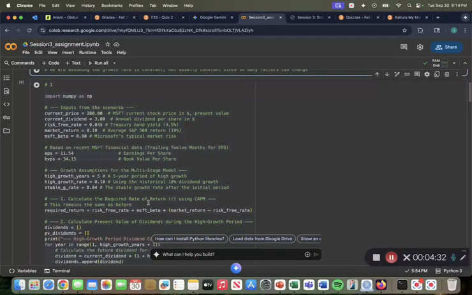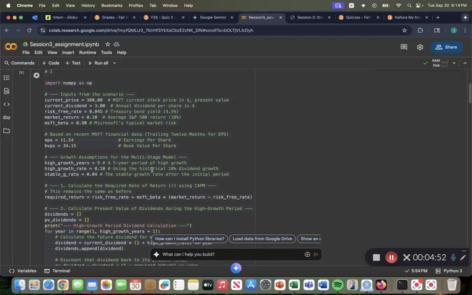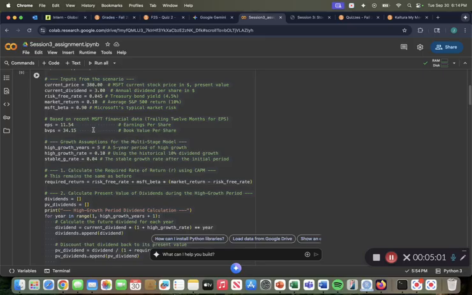For the I stage, I entered in all of the inputs from the scenario: the current price, the present value of the stock being $380, the dividend being $3 currently for the first year, the Treasury bond yield at 4.5%, the S&P return at 10%, the market risk, and then the growth period dividend growth, a stable growth rate of 4%. Then we also got the earnings per share and book value found off of Gemini: 1154 for the earnings per share, 3415 for the book value, which we'll use to calculate the price earnings and the price book ratio.